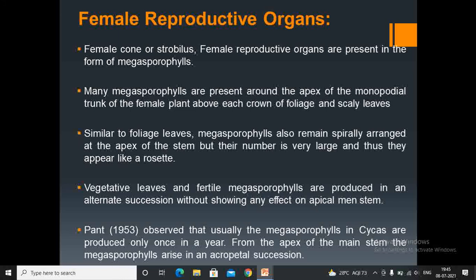Vegetative leaves and fertile megasporophylls are produced in an alternate succession without showing an effect on the apical main stem. Pant in 1953 observed that usually the megasporophylls in Cycas are produced only once in a year. From the apex of the main stem, the megasporophylls arise in an acropetal succession.